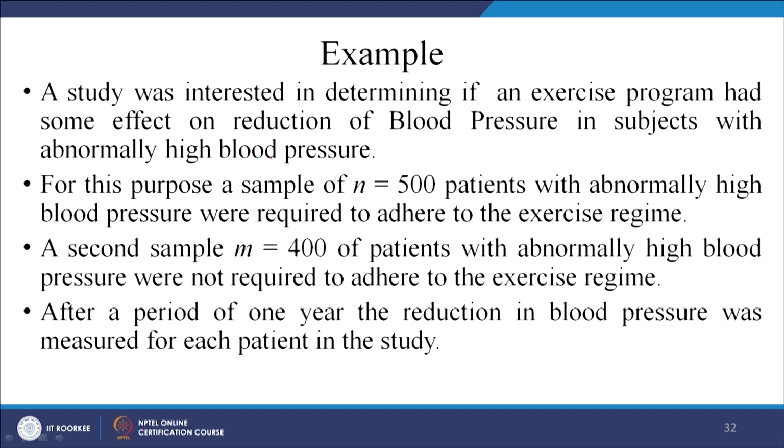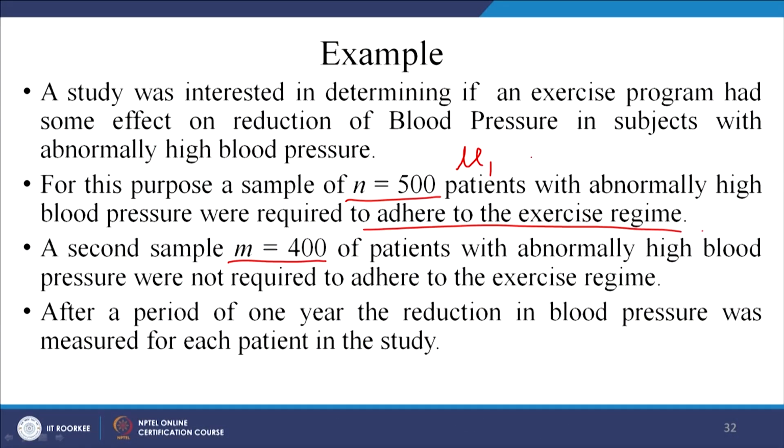So, two groups were selected, one n is equal to 500 patients with high blood pressure, and they were given an exercise program, right. In the second sample where m is equal to 400, the patients also had abnormally high blood pressure, but they were not asked to go through the exercise program, right. After 1 year, the reduction in blood pressure was measured for each patient in the study.